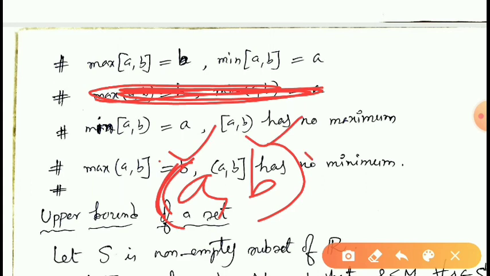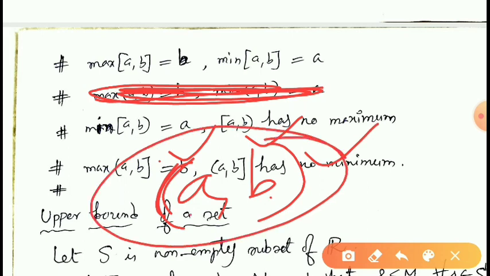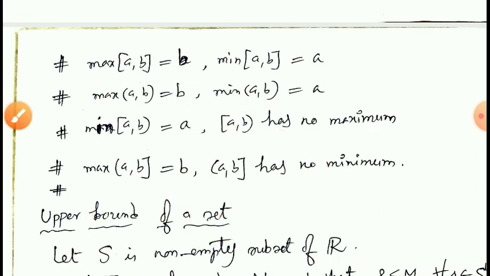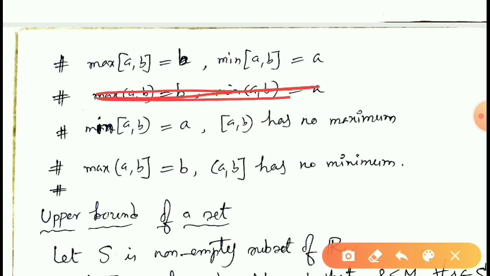Here in this open interval, A and B are not members of this open interval. Therefore, A is not the minimum element and B is not the maximum element. Therefore, open interval AB has no maximum and no minimum.